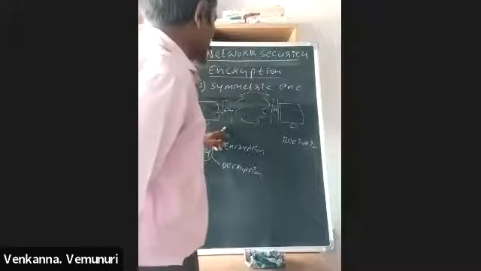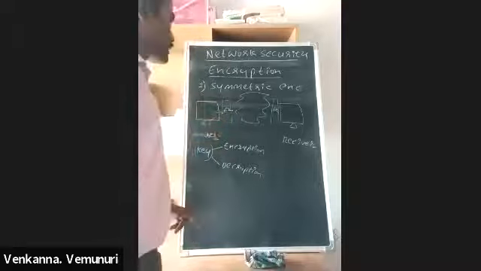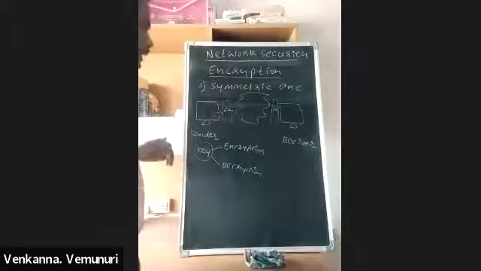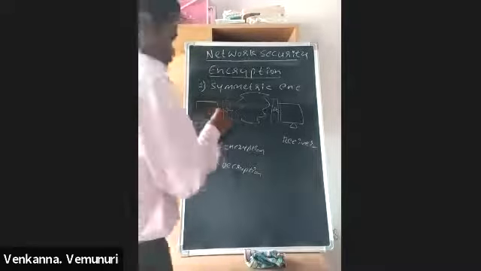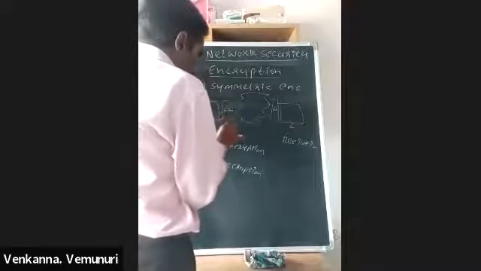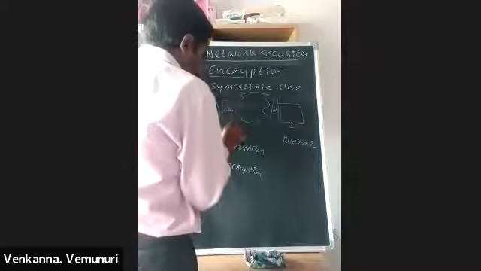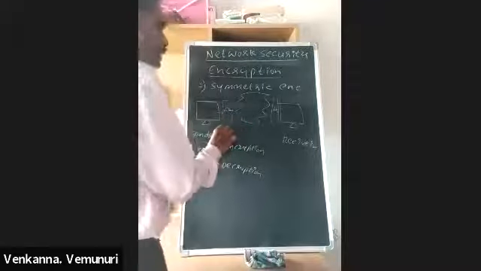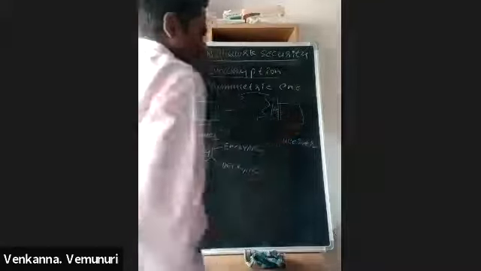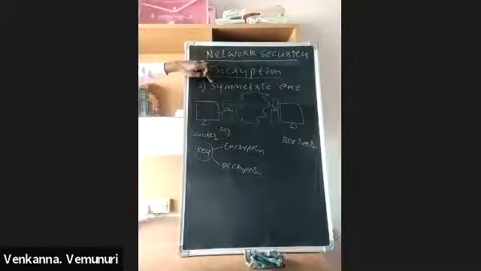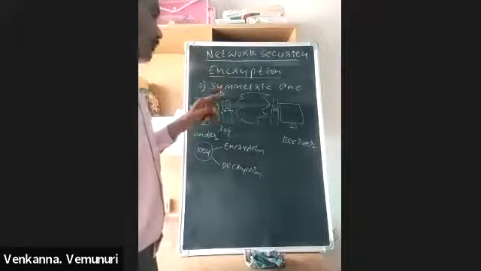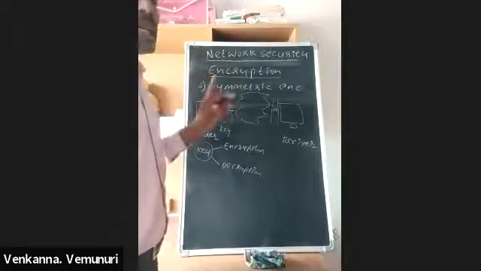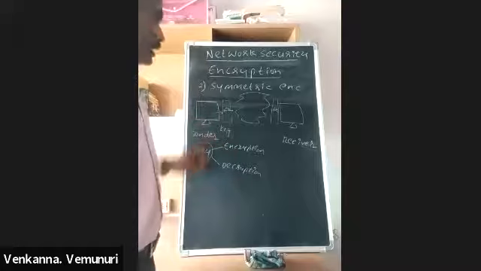We are using an algorithm. How to code and how to decode depends on this key. For encrypting we use one key, and the same key is also used for decrypting. In symmetric encryption, we use only one single key for encryption and decryption.